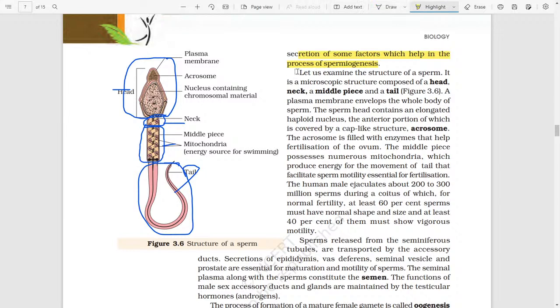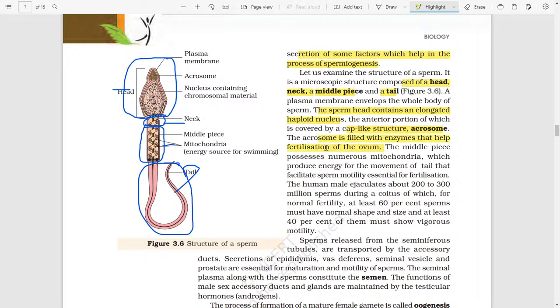Let us examine the structure of a sperm. It is a microscopic structure composed of head, neck, middle piece, and the tail. A plasma membrane envelops the whole body of the sperm. The sperm head contains an elongated haploid nucleus, the anterior portion of which is covered by a cap-like structure known as the acrosome. The acrosome is filled with enzymes that help in the fertilization of the ovum.